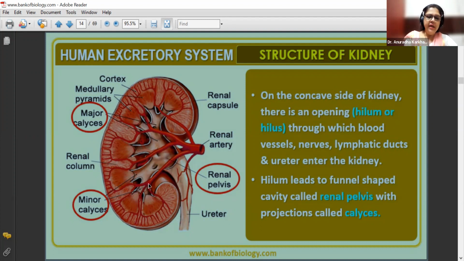Okay, so see, here you can see the major calyces. So this is one major calyce dividing into 1, 2, and 3. Another major calyce divided into 1 and 2. Correct? And look at these minor calyces. Find branches of each of them. So 1, 2, 3, 4, 5, 6 minor calyces are seen in this diagram. समझ में आ रही है बात?